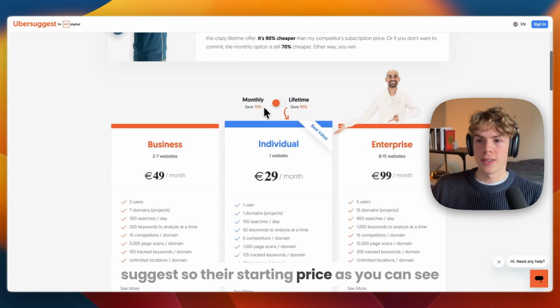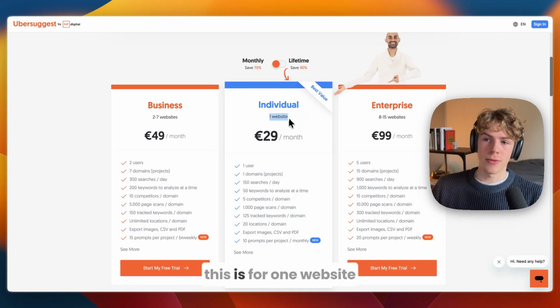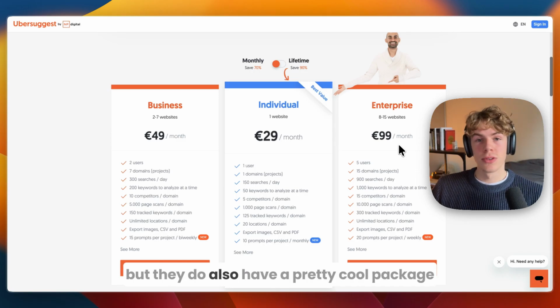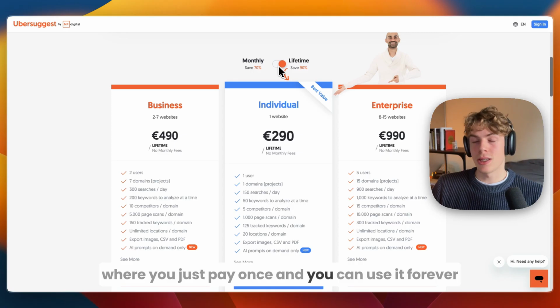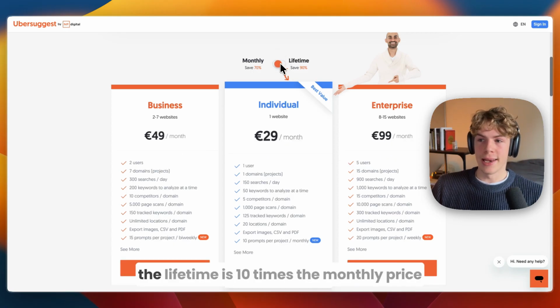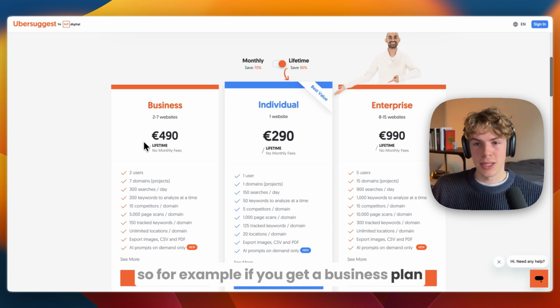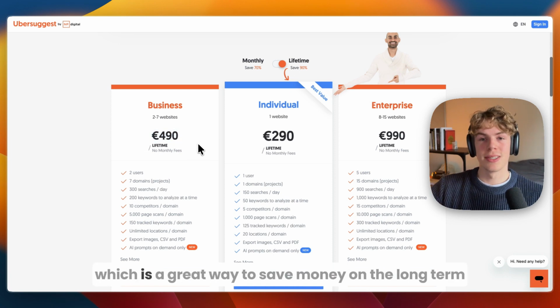So their starting price, as you can see, if billed monthly, is just 29 euros per month. This is for one website, and their business plan is 49 euros, and enterprise just 99 euros. But they do also have a pretty cool package, which is lifetime, where you just pay once and you can use it forever. So basically the lifetime is 10 times the monthly price. So for example, if you get the business plan, you pay 490 euros and you can just use it forever, which is a great way to save money on the long term.